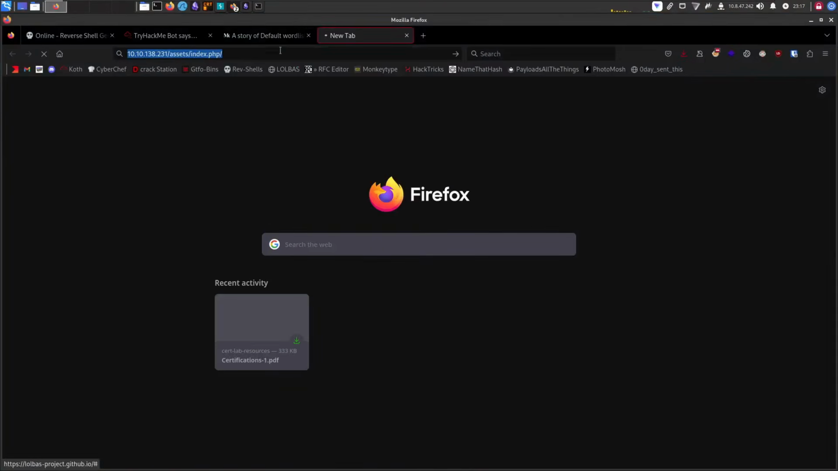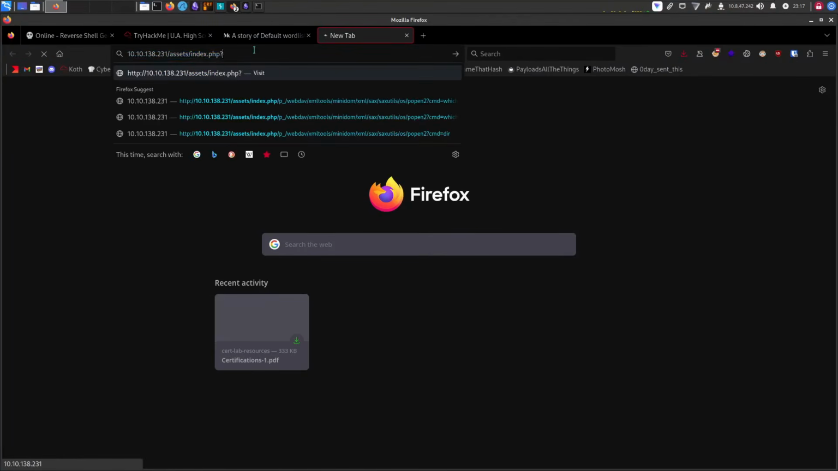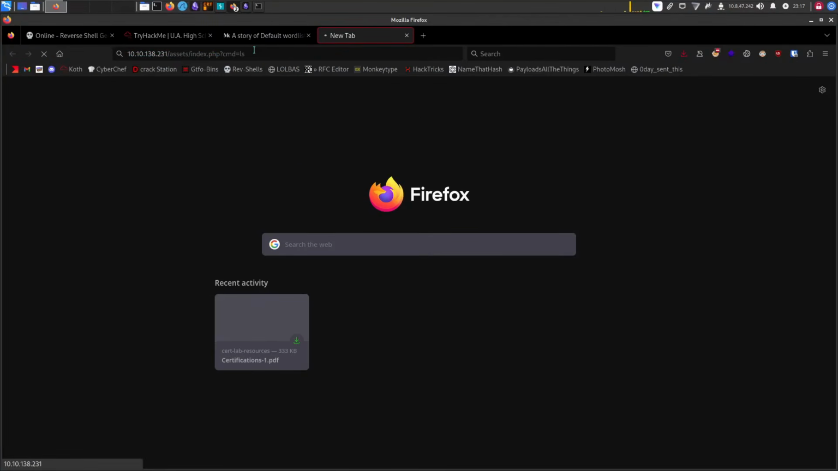But for the website, we have to have that whole URL to execute commands on the box. We can't just do command and ls or whatsoever here. We can't do that. It won't run. It will just show a blank page or maybe not found, whatever.